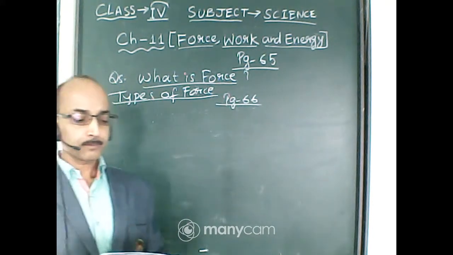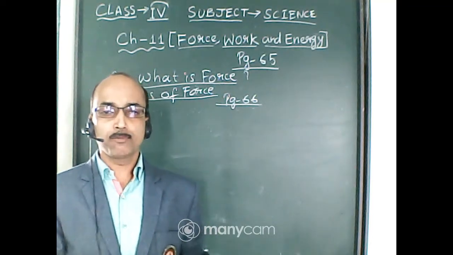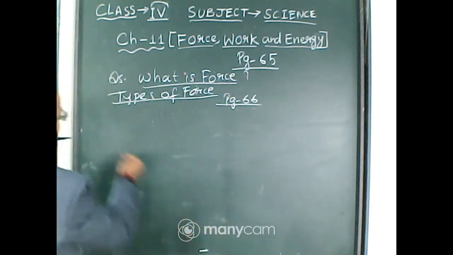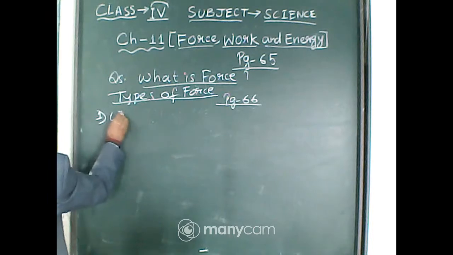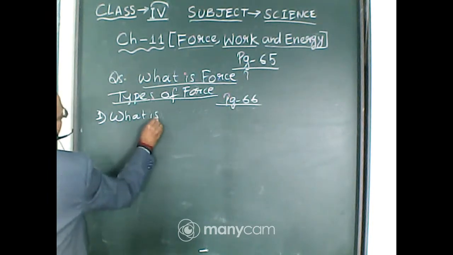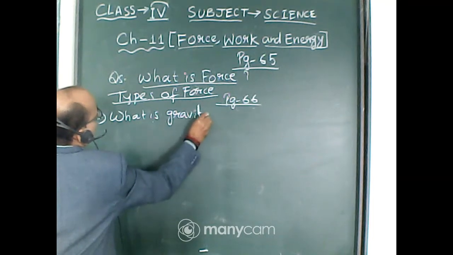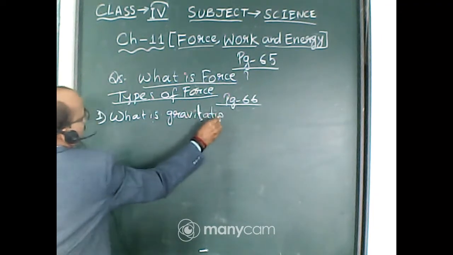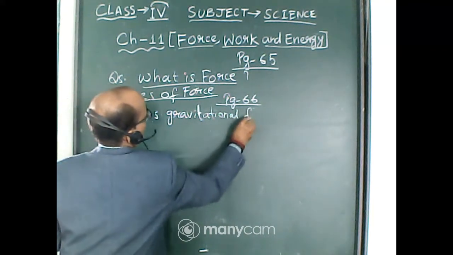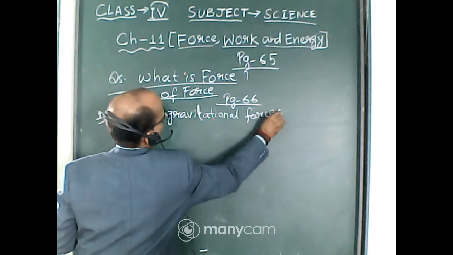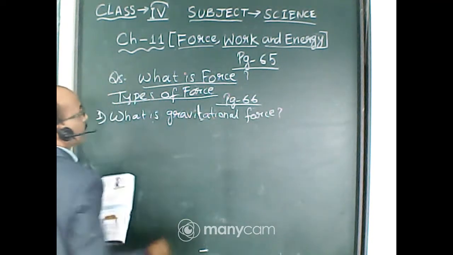Number one, gravitational force. What is gravitational force?